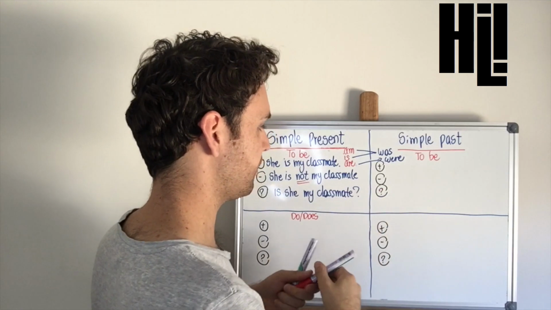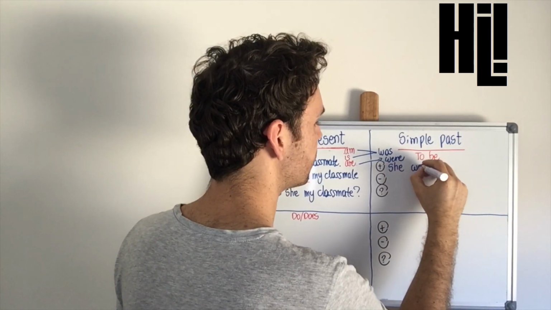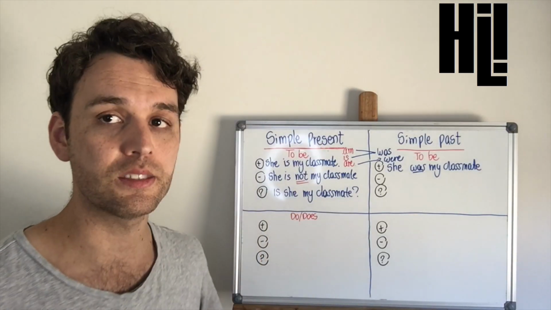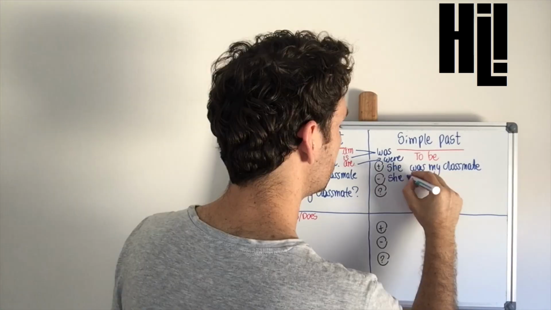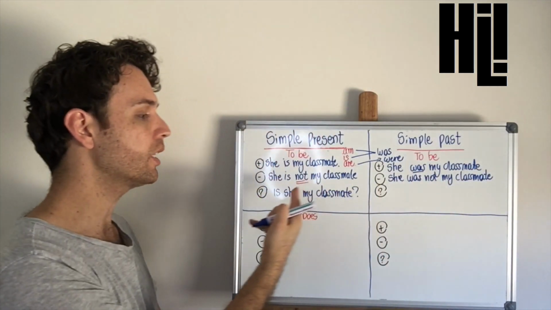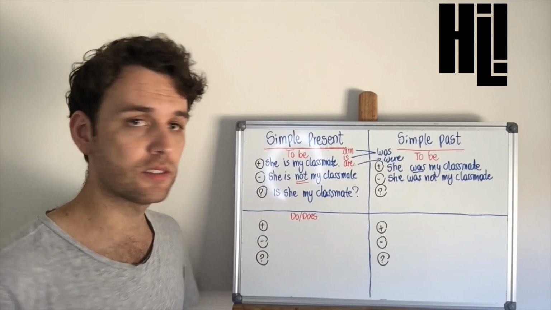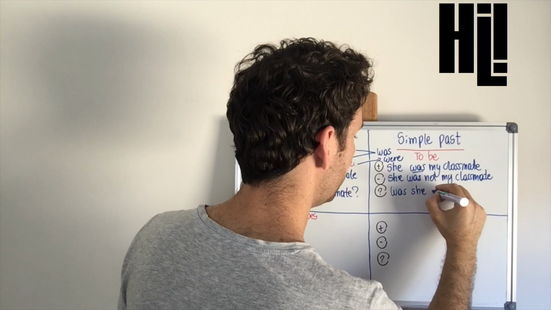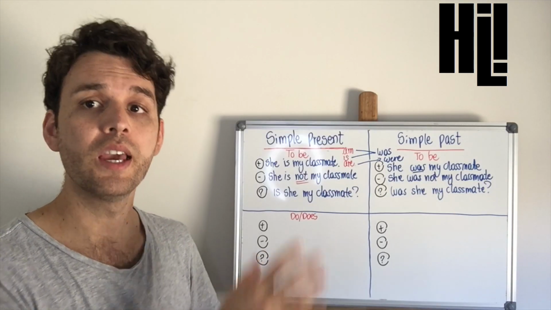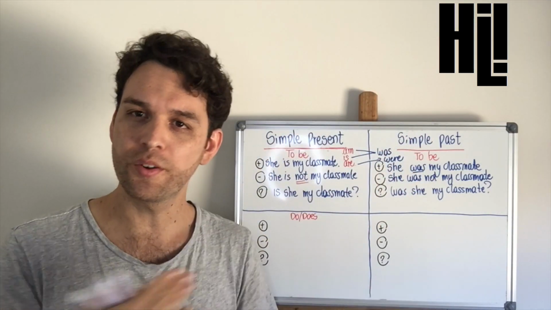She is my classmate. In past, we have she was my classmate. In the present, we have she is not my classmate. In the past, we will have she was not my classmate. In the interrogative form, in the present, we have is she my classmate? In the past, we will have was she my classmate? Those are the differences that we have when we talk about the verb to be in simple present and in simple past. But what happens with the rest of the verbs?